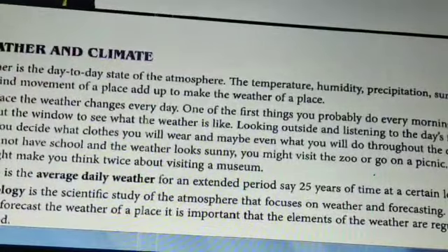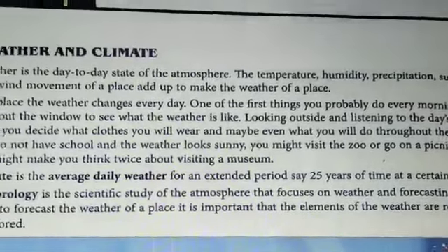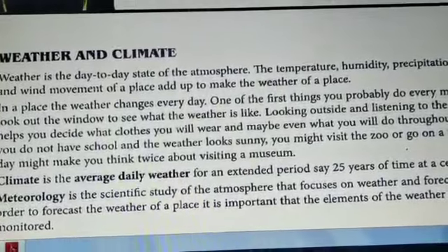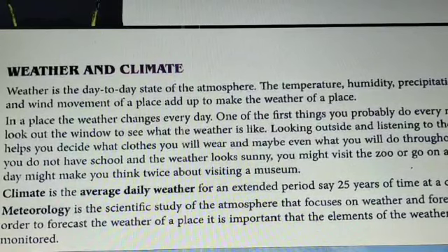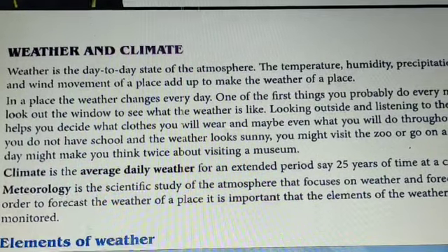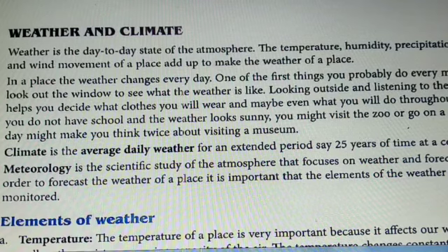So now we'll start the chapter. Weather is the day-to-day state of the atmosphere. The temperature, humidity, precipitation and wind movement of a place add up to make the weather of a place. So weather changes every day. Nowadays the humidity is high and sometimes it rains, sometimes it's extremely hot. One of the first things we do in the morning is look out of the window to see the weather.